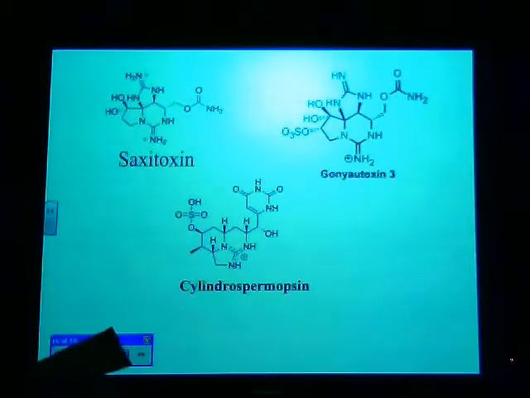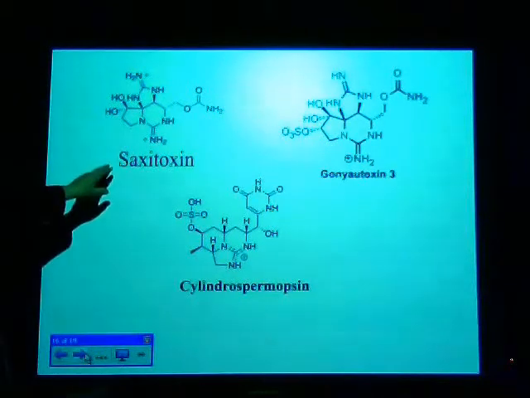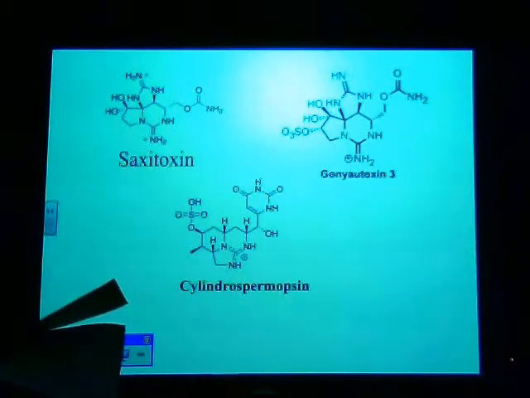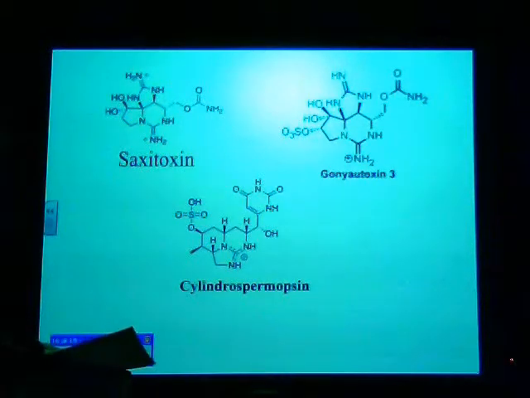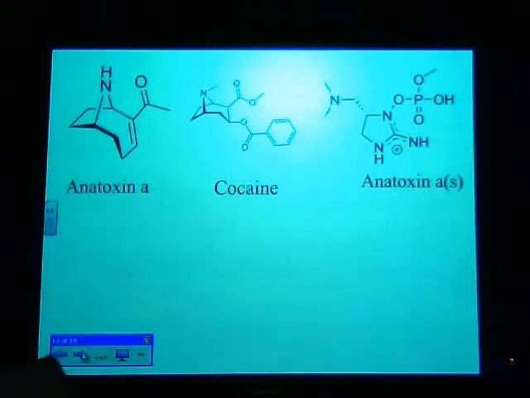And then there's another type of organism. In addition to saxitoxin, there's also something else called anatoxin, which has an entirely different structure. That's on the next slide. And there's two different kinds of anatoxins, and both of those have different structures as well. But the anatoxins also cause paralytic shellfish poisoning, so similar kinds of symptoms that you saw in the previous slide.